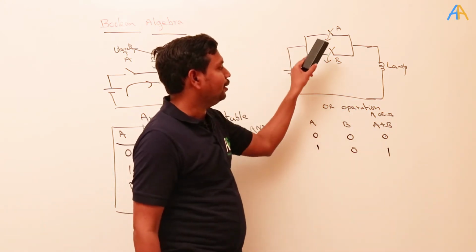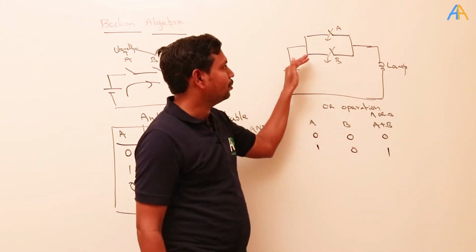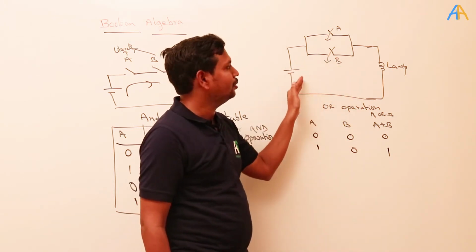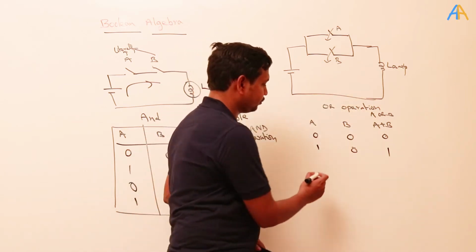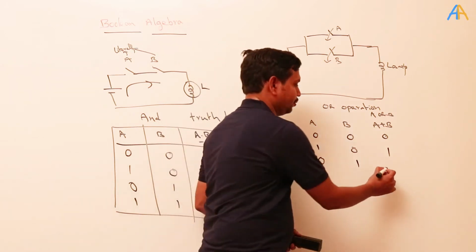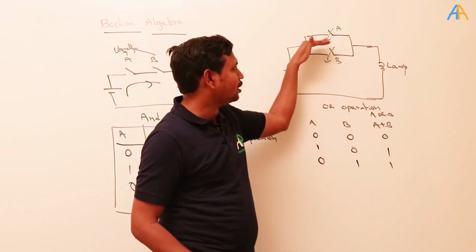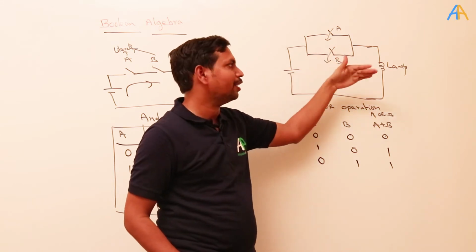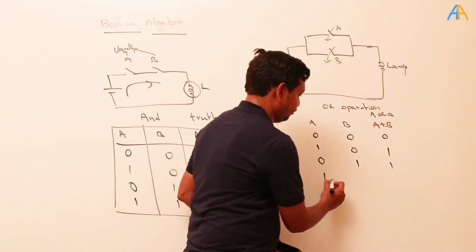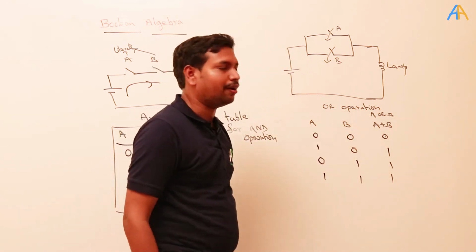Now A is 0, A is open, B is closed. What will happen? The current will flow through B because B is closed and the lamp will glow. Okay, 0 1, still lamp glows. Now see the condition when both are closed. That means current will flow through both the switches and the lamp will glow. Okay, this is the truth table for the OR operation.